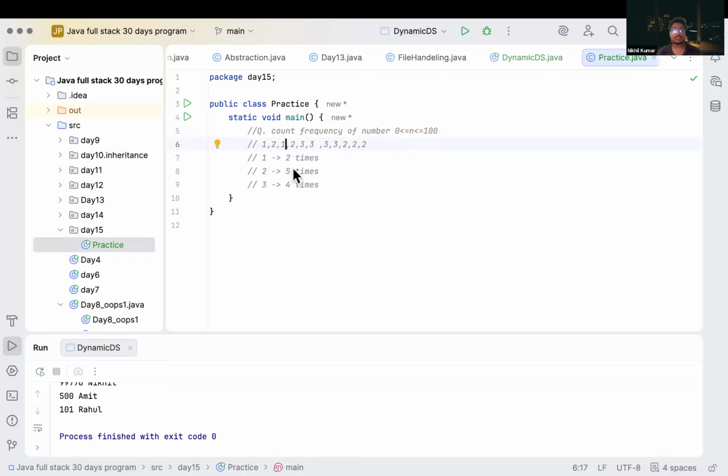There should be some approach. You have to think in a logical way. Sir, first we sort this, using a set. Yeah, you can do it. You can sort them, so it will become 1 1 2 2 2 2 3 3 3. But how will you store the frequency there? Any solution for this? How can we store this? We are not using HashMap now. Use any other data structure that you already know to store it.